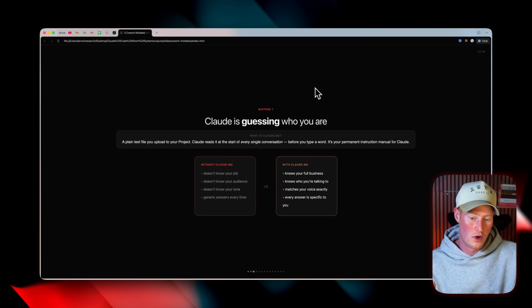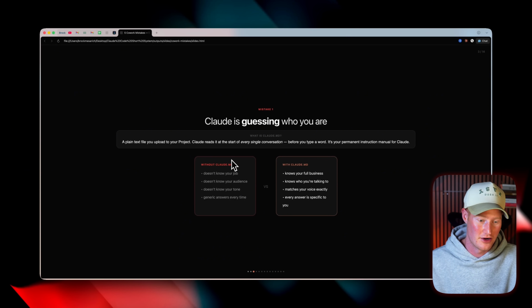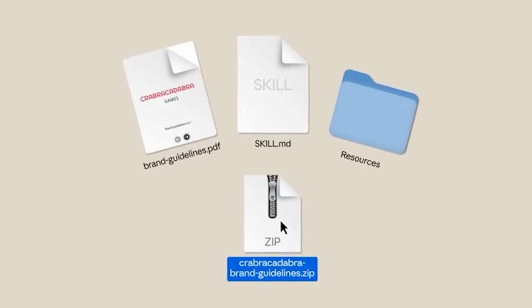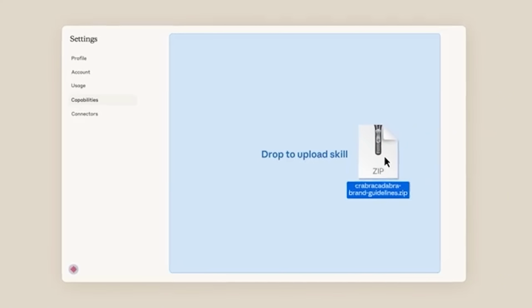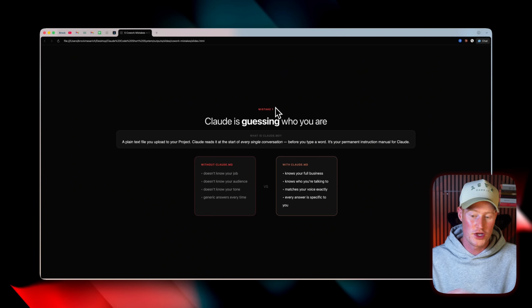So mistake number 1 is that Claude is constantly having to guess who you are. This is because most people don't actually build out their Claude MD file or give it the proper attention it needs. So first of all, what is a Claude MD file? A Claude MD file is basically a plain text file that you upload to Claude, and Claude reads it at the beginning of every single conversation you have with it before you even type a word.